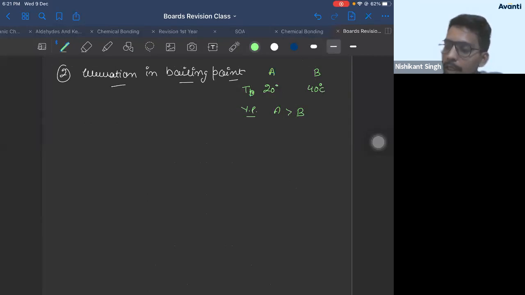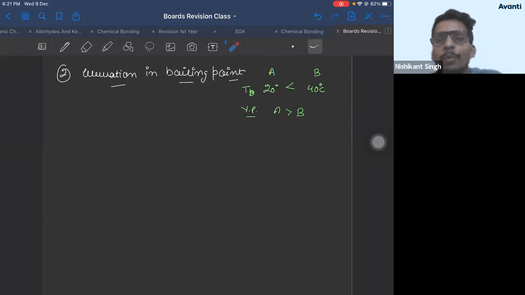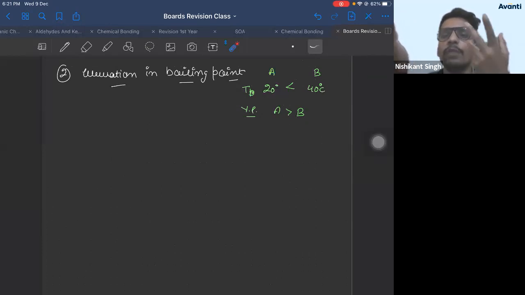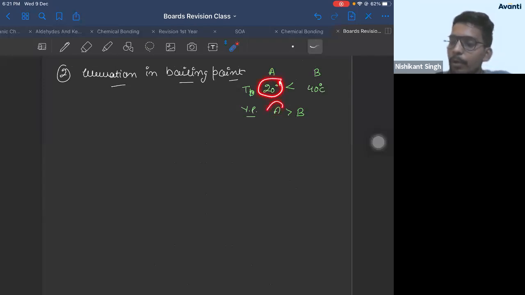Correct? So we can see the boiling point of A is less than B, but the vapor pressure of A is greater than B. Both will not have the same. If the boiling points are different, how? One liquid is boiling at 20 degrees Celsius, the other at 40 degrees Celsius. So obviously the liquid boiling at 20 degrees Celsius will form vapor easily and first. So it will have more vapor pressure. So liquid A has less boiling point but more vapor pressure. So vapor pressure and boiling point are inversely proportional to each other.